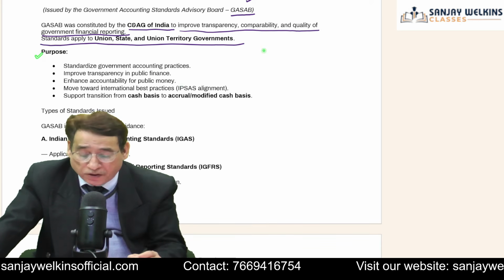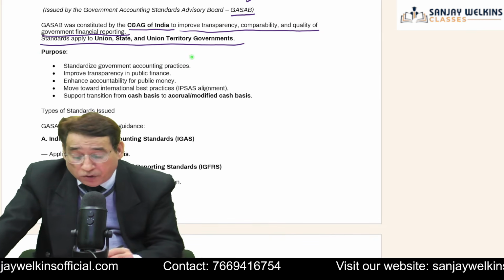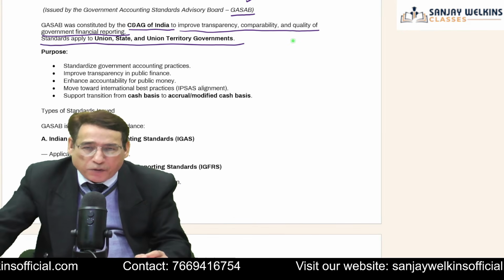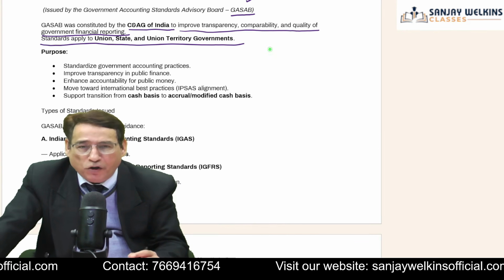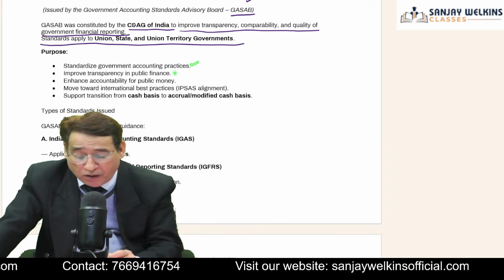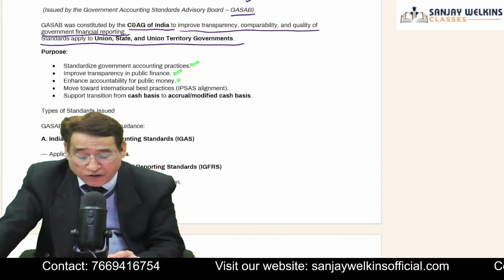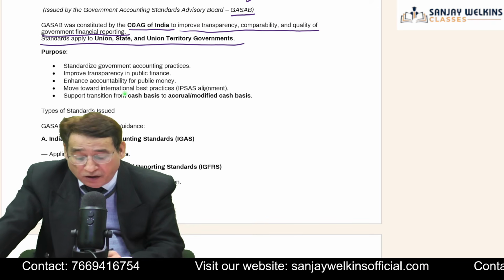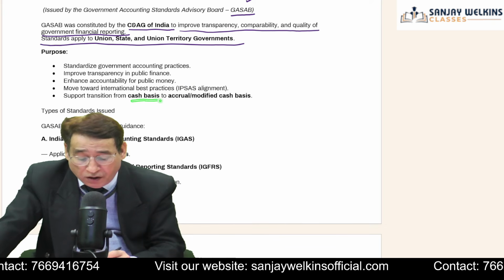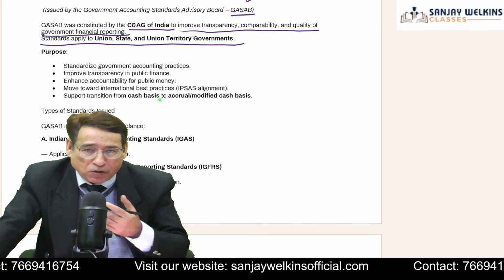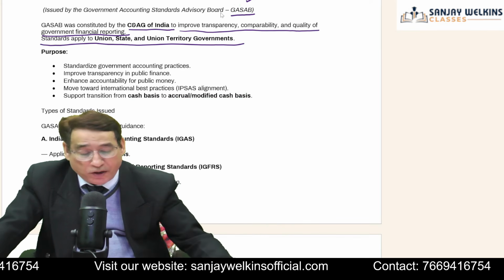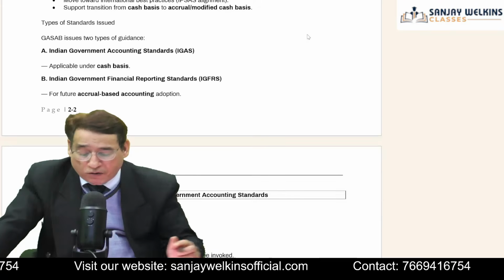Coming over to the purpose. What exactly is the purpose? To standardize the government accounting. For example, in normal accountancy, we prepare a standard. The basic purpose is to have a uniform approach to the accounting. That is exactly the purpose here also, to standardize the government accounting practices, improve the transparency, to enhance the public accountability, and to move towards the best accounting practices and to support the system as we are slowly moving from cash system to accrual system. In future, definitely government accounting too will be done as per accrual system.